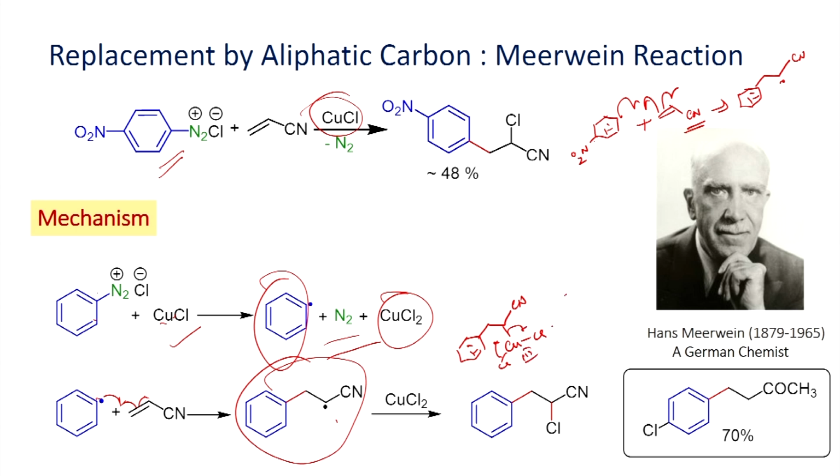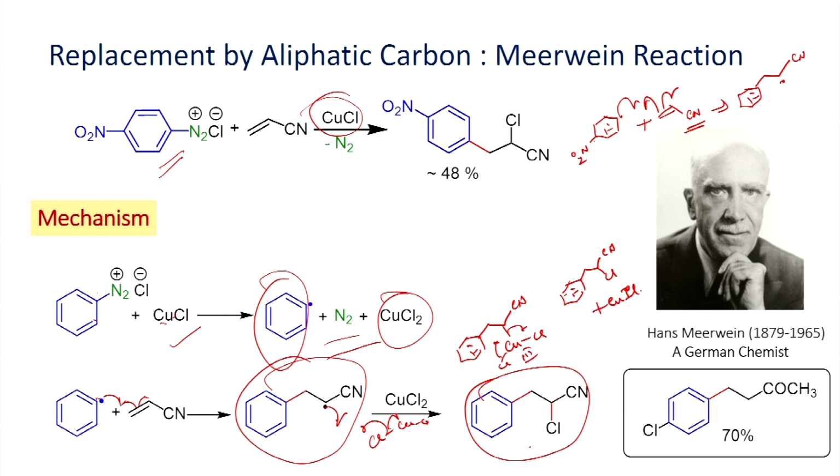You have the copper 3 by reductive elimination, and then you will be able to form copper 1 chloride, or it can also transfer, so you will be able to get this compound. It depends upon the reaction conditions.